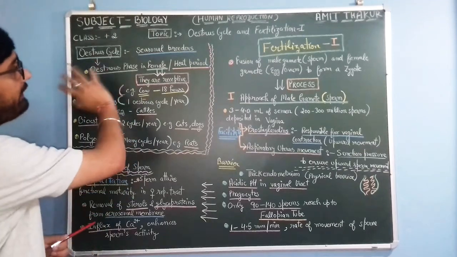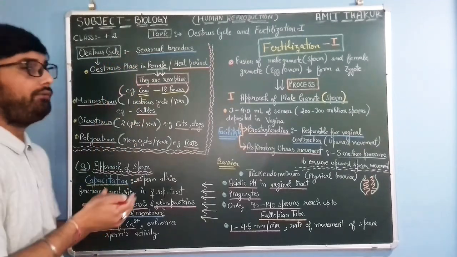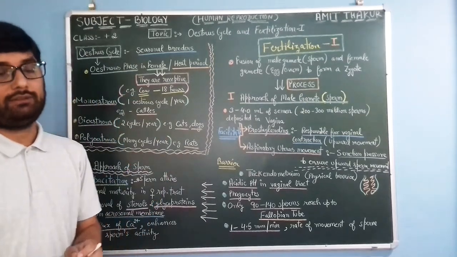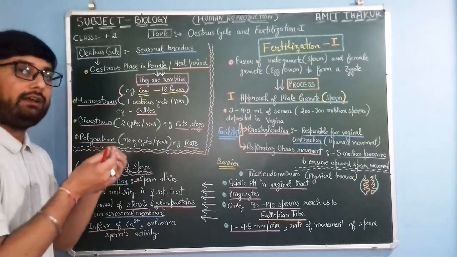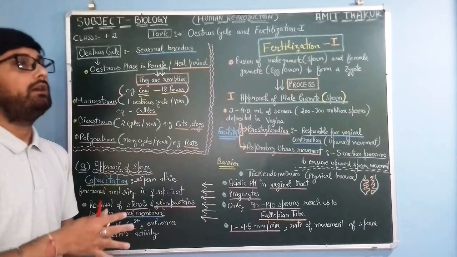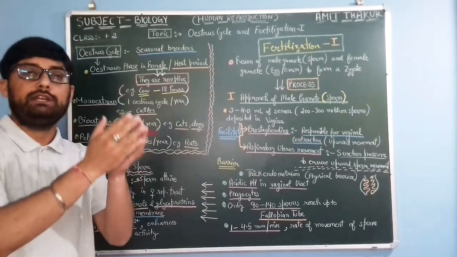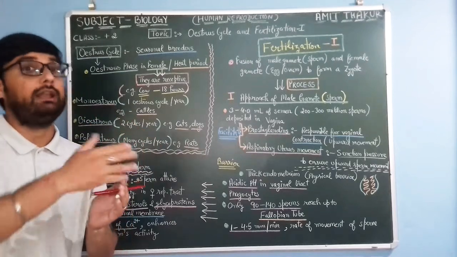So the oestrus cycle in case of those animals other than apes and human beings depends on the changing environmental or climatic conditions.